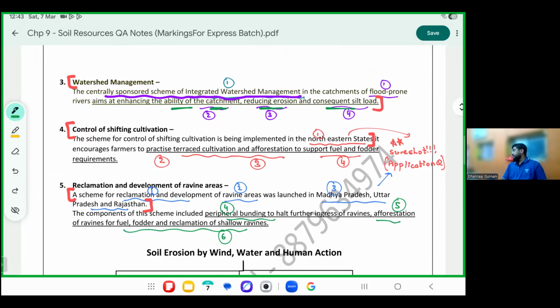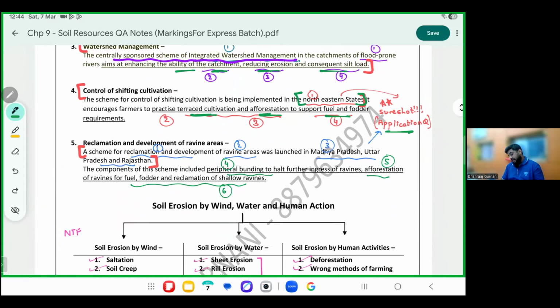Next one, control of shifting cultivation. Again, please mark, this is mainly seen in Northeast India. So they can give you a short question here, 100%. Name the scheme which was started in Northeast India with respect to the soil chapter. It was control of shifting cultivation. It encourages farmers to practice terrace farming, afforestation, and support for fuel and fodder requirements. Again, one more short answer, as you can see.